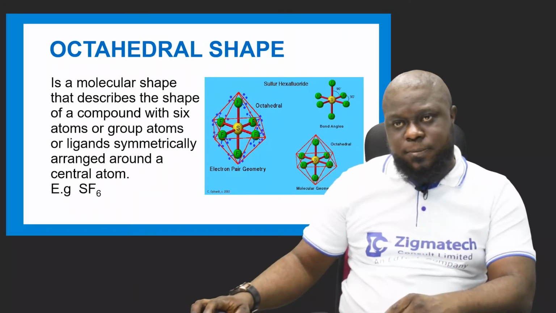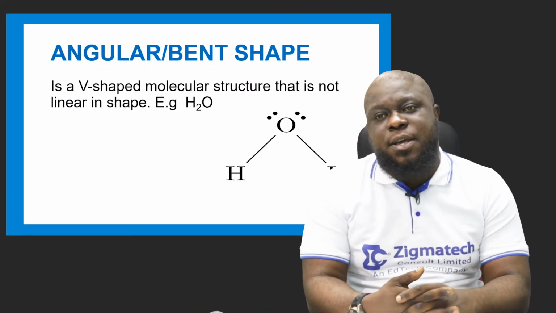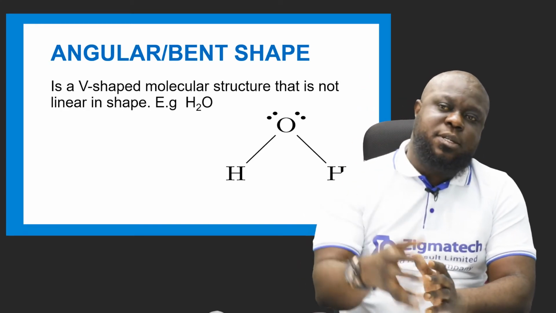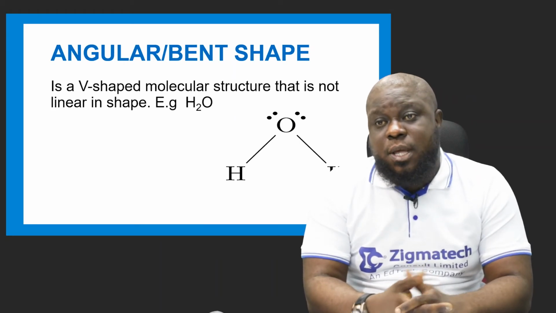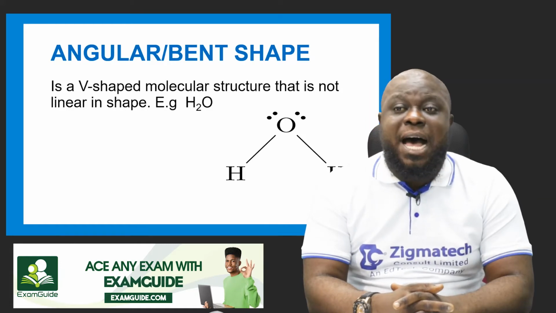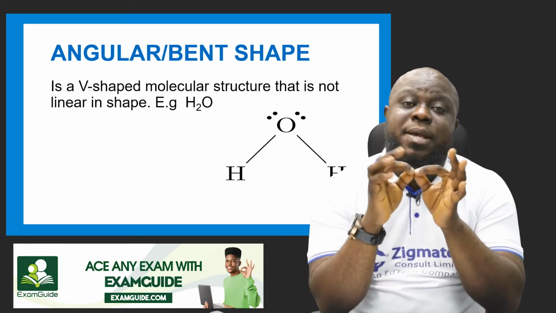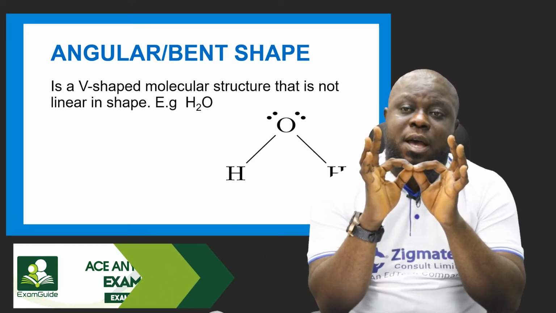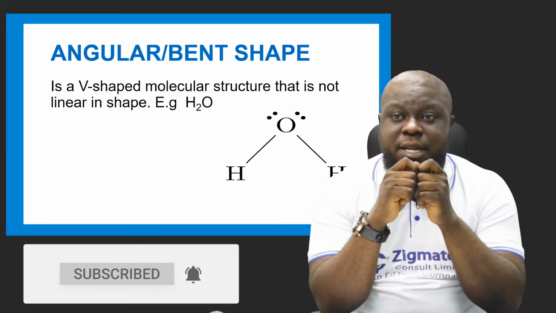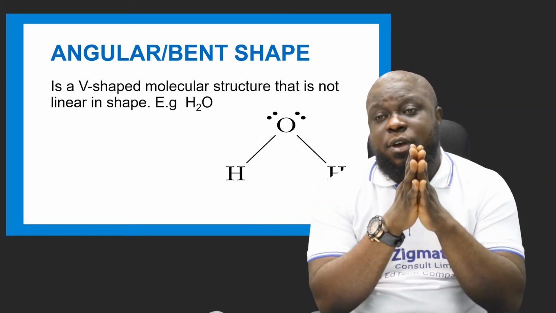Take note. The next one is angular or bent shape. Okay, it's a V-shaped molecular structure that is not linear in shape. As you can see, water. Okay, it's just a V shape. The one that does not have the number of atoms remains at the apex, that particular point at the head of the V. Then the one that has the number of atoms gives us the shape.